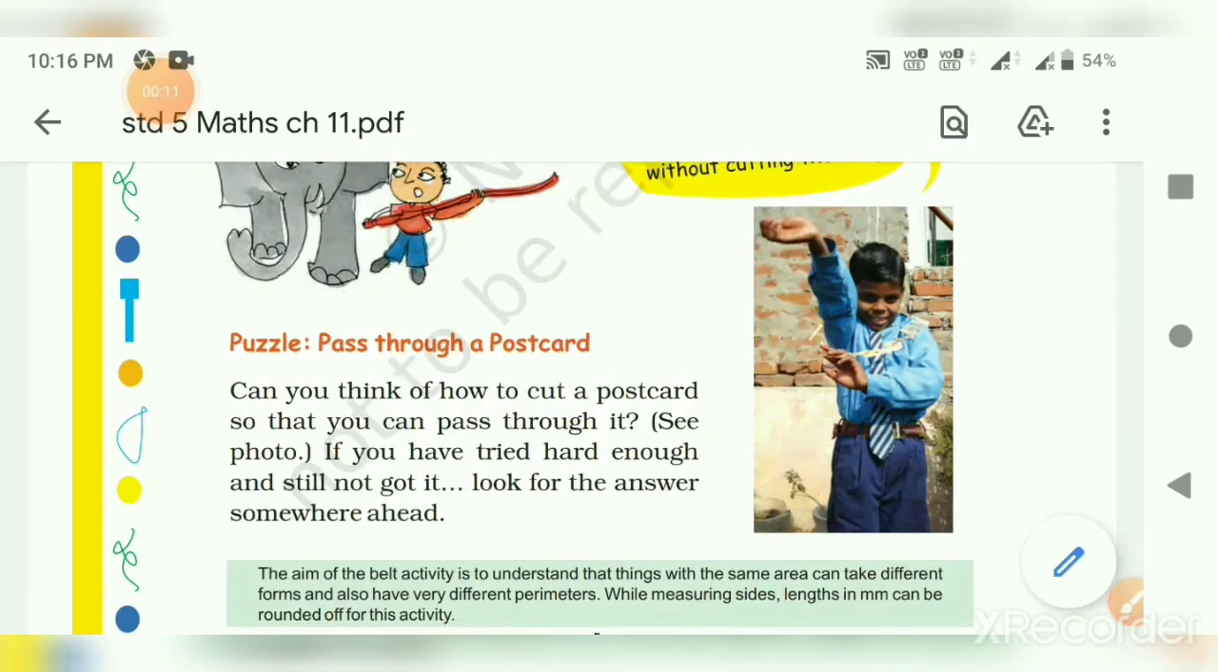We are discussing chapter number 11, area and its boundary. In the previous session we solved some questions, and there were also activities to make a belt. The aim of the belt activity is to understand that things with the same area can take different forms and also have very different perimeters.